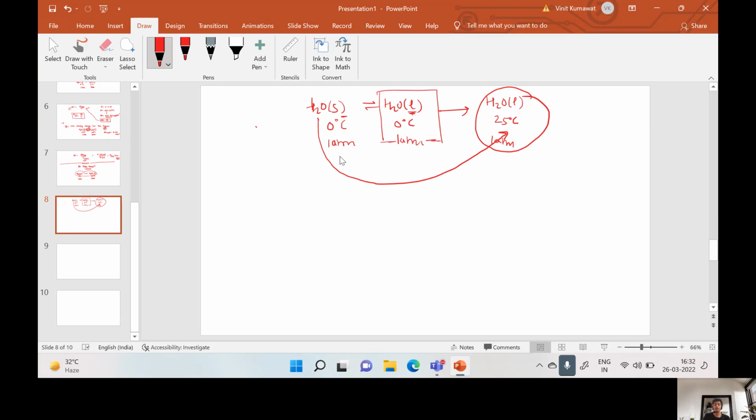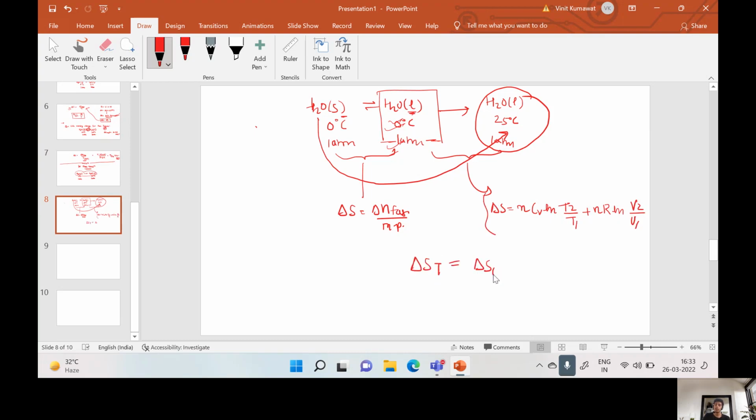We can calculate entropy change for reversible phase transformation by using this formula, that is enthalpy change of fusion at melting point. For the second part, pressure is changing as well as temperature is changing. So entropy change can be given as nCv ln T2 by T1 plus nR ln V2 by V1. And the total entropy comes out to be this first part plus the entropy change for the second part. This is the way we can find the entropy change.